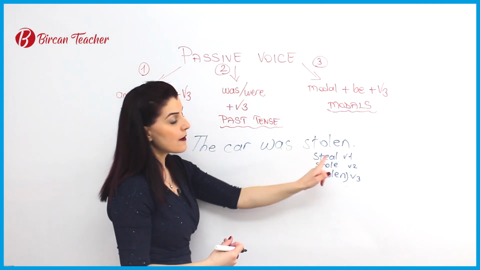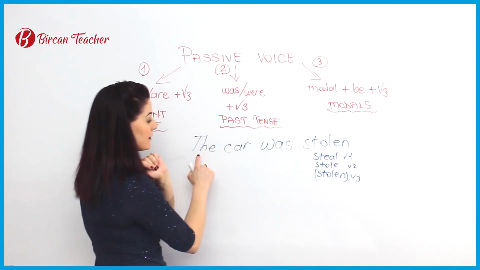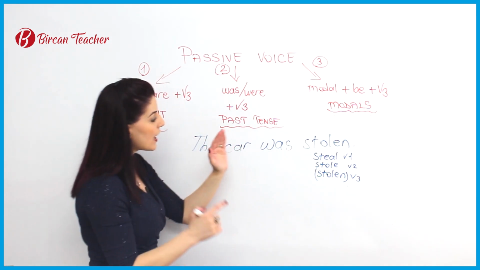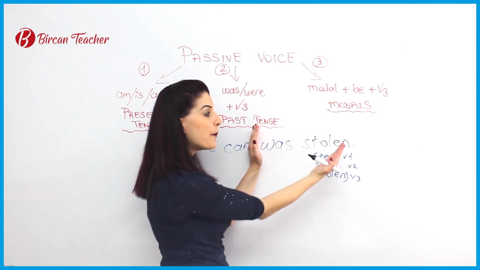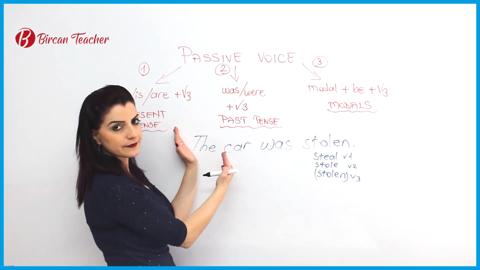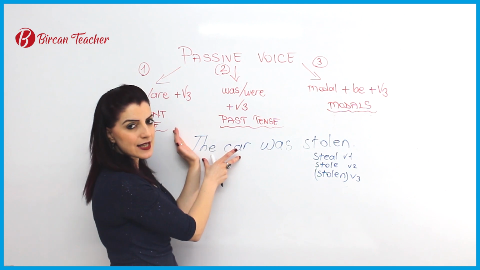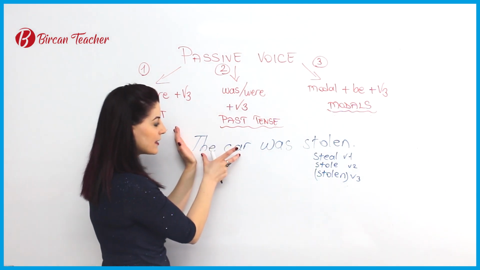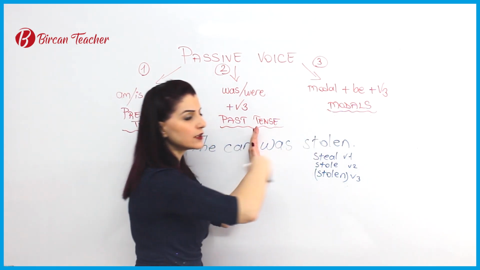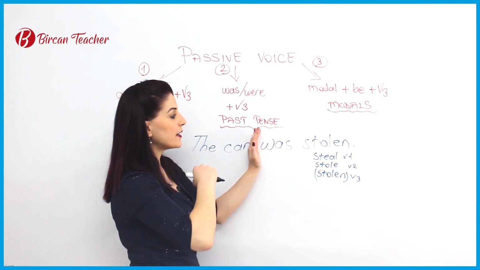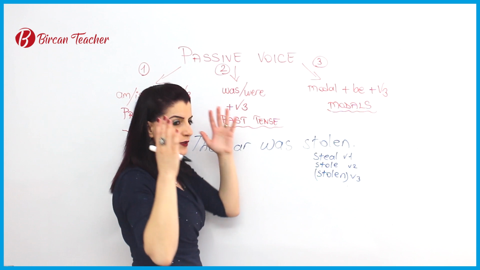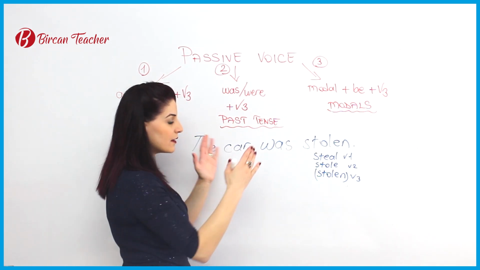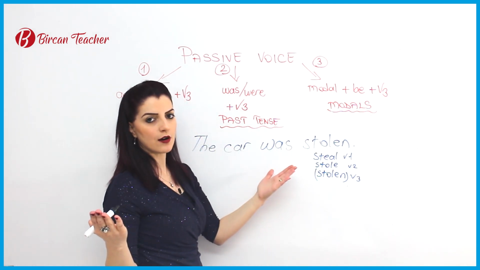We must use verb 3. The car was stolen. So I understand this action happened to it. This is the affected one. So the car was stolen by a thief, by a person, by a guy, I don't know. So I didn't see. So the focus here, at the moment I don't have my car.